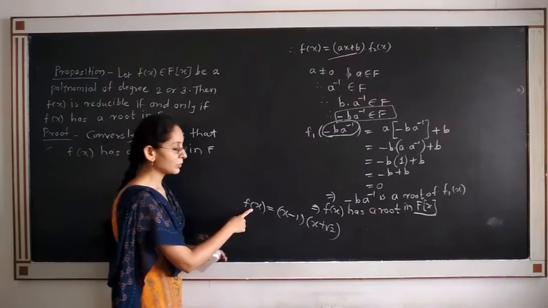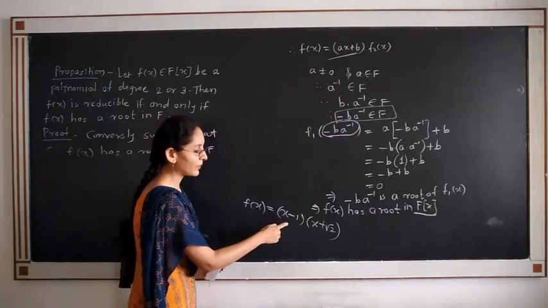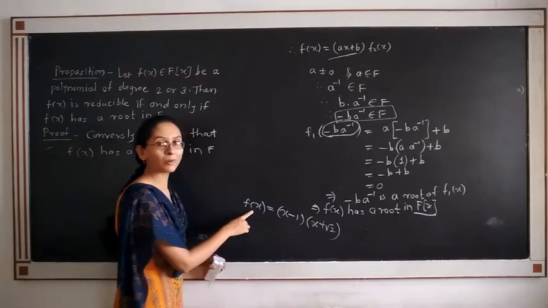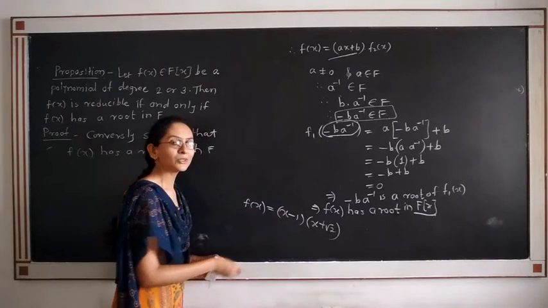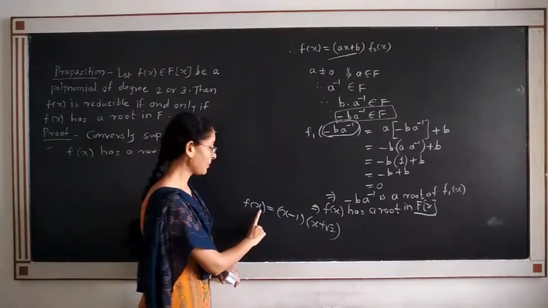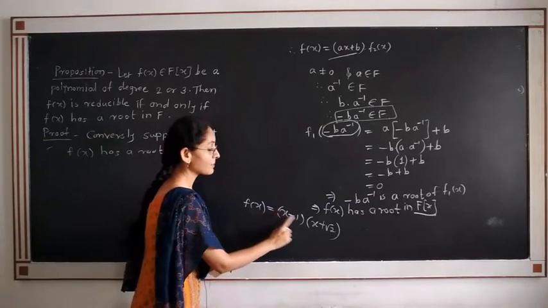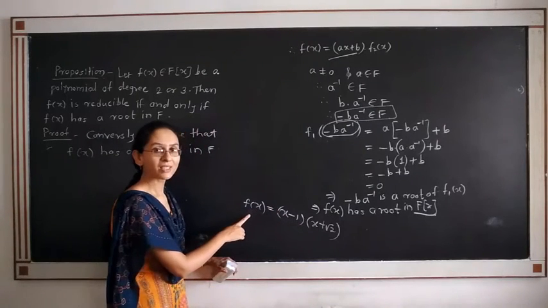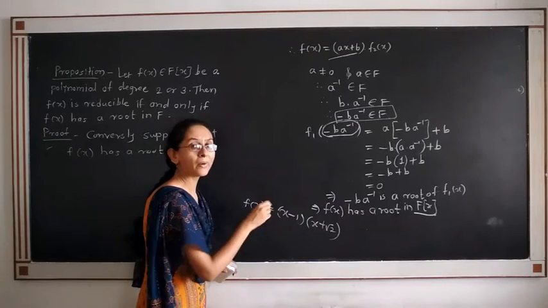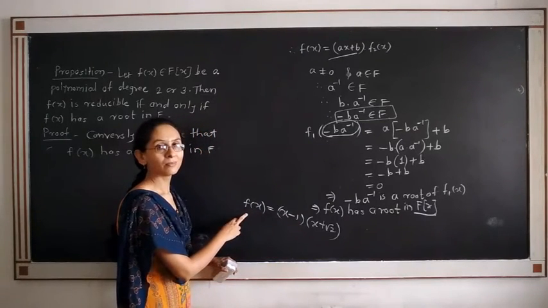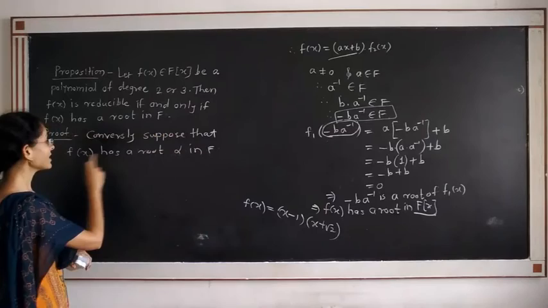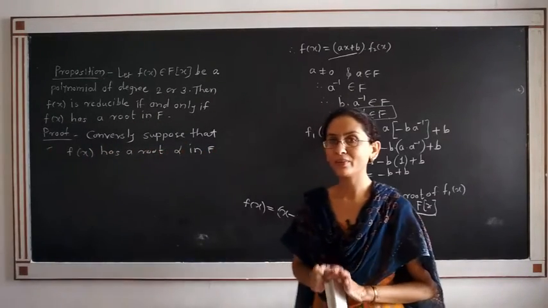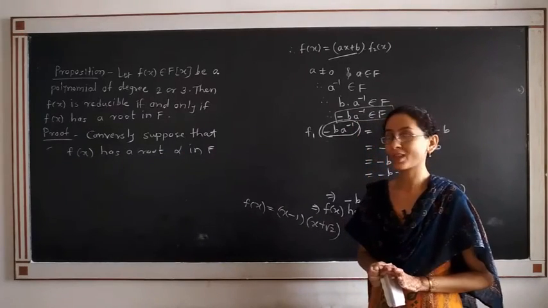Therefore, f(x) has roots 1 and minus root 2. As soon as you know 1 is a root of f(x), you write x minus 1 as a factor of f(x). Here alpha is a root of f(x), therefore x minus alpha must be a factor of f(x).